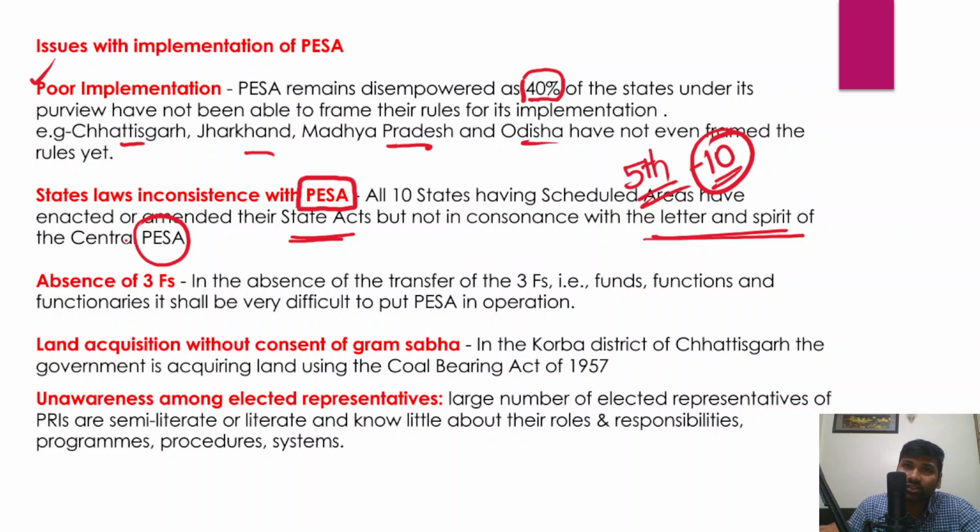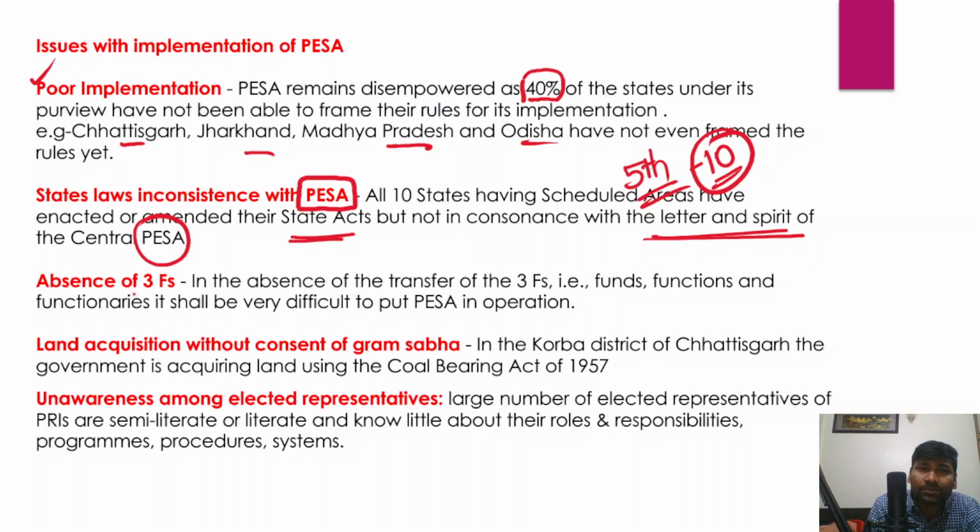In this context also, you could expect that the actual benefits or the objectives of the Act are not realized properly because of the existing state laws which are not in consonance with the PESA Act.